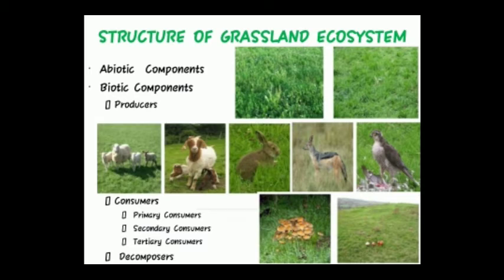B. Secondary consumers. The secondary consumers are those that survive by feeding on the primary consumers. They include species of snakes, frogs, reptiles, foxes, jackals, etc. C. Tertiary consumers. The tertiary consumers feed on the secondary consumers and include species like eagles, hawks, etc.